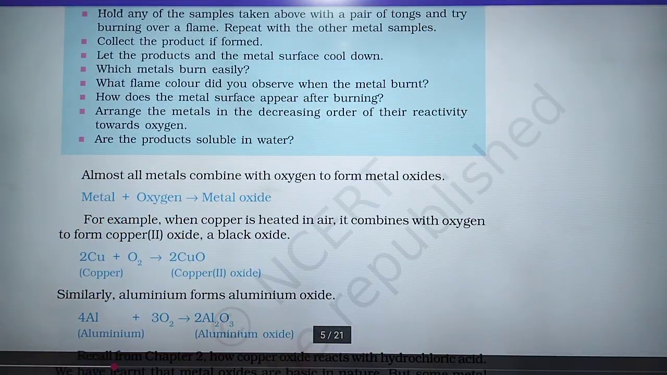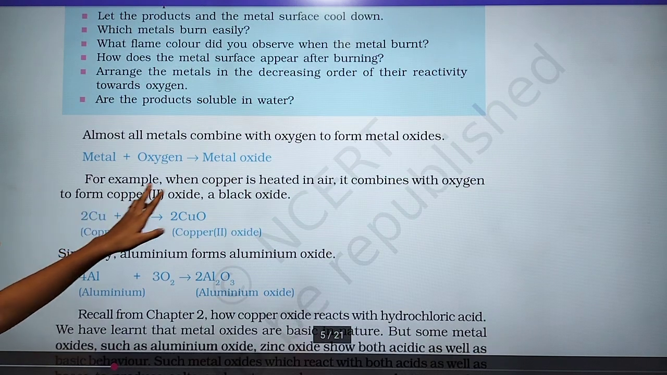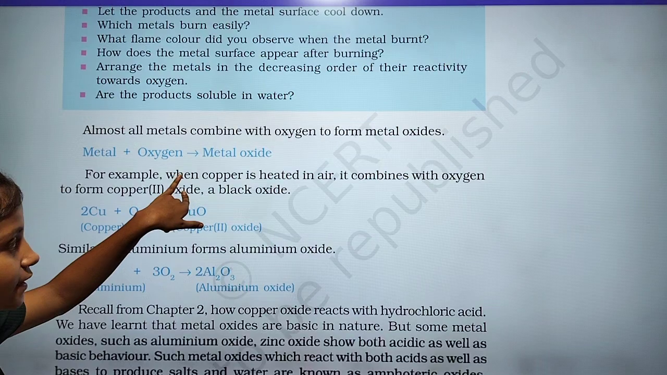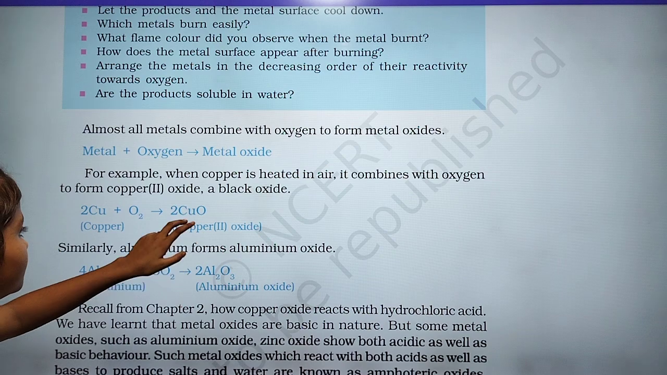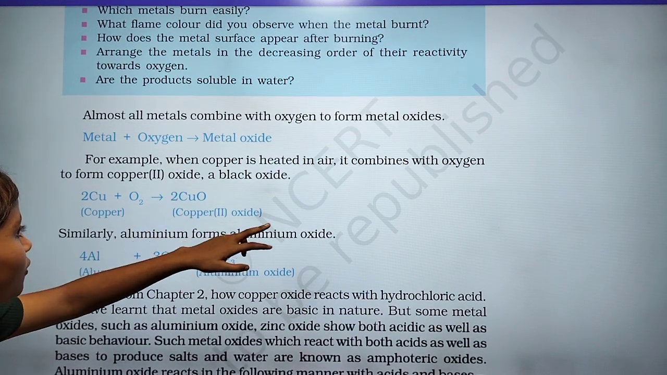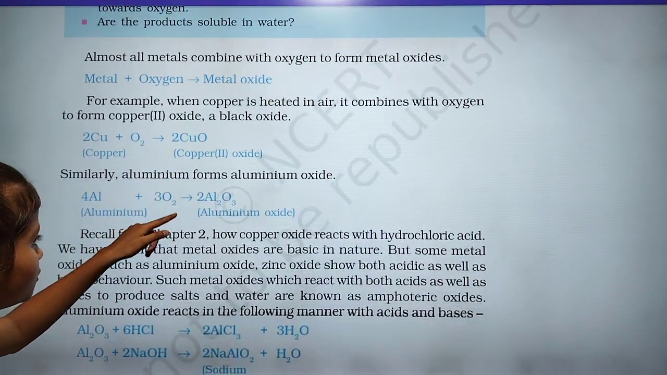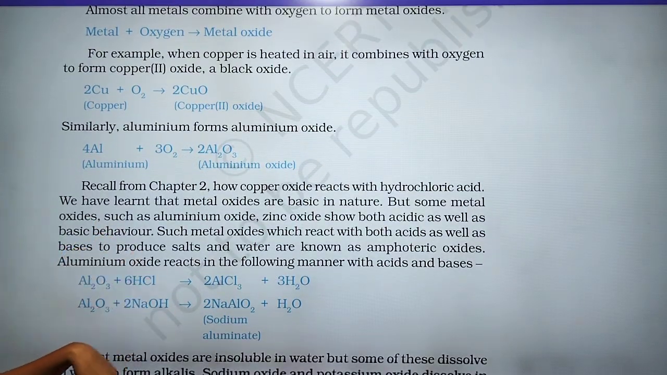Almost all metals combine with oxygen to form metal oxides. It means almost all metals combine with oxygen to form metal oxide. So metal plus oxygen gives metal oxide. For example, when copper is heated in air, it combines with oxygen to form copper oxide, a black oxide. These two are examples.